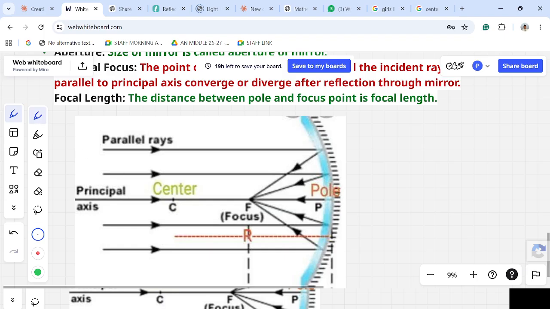To get an arc, I need a point. From this point only I am able to draw an arc. Or here you can see, I got a circle. This circle I have divided into two parts. The first part is this, the second part is this. To draw the circle, again I need a center point. So the center point is called the center of curvature.